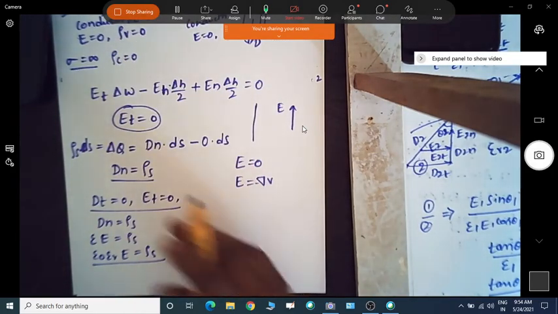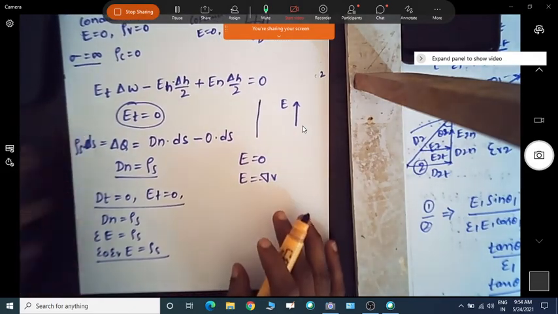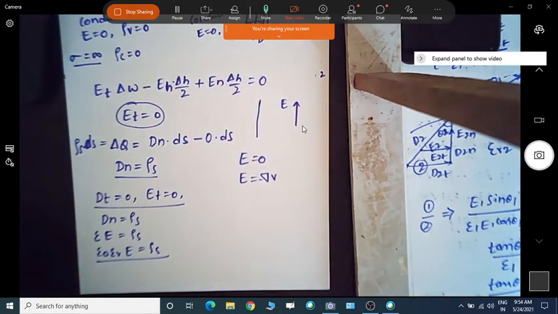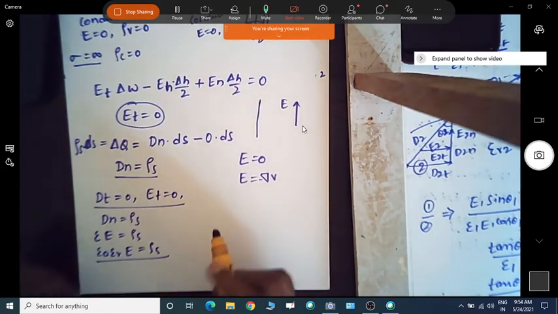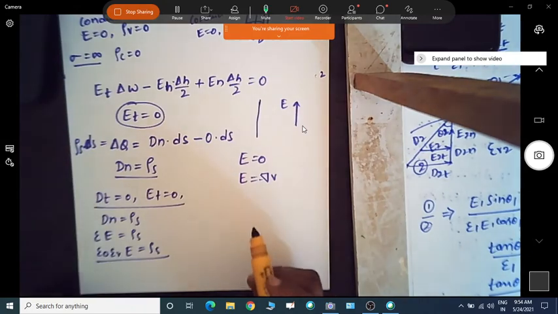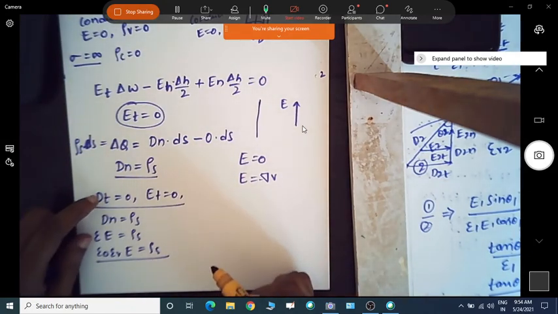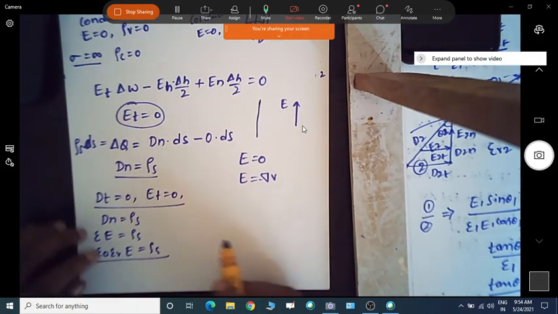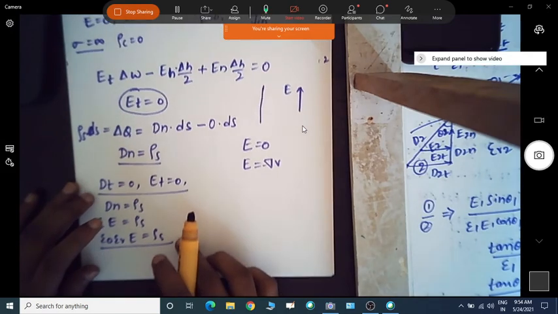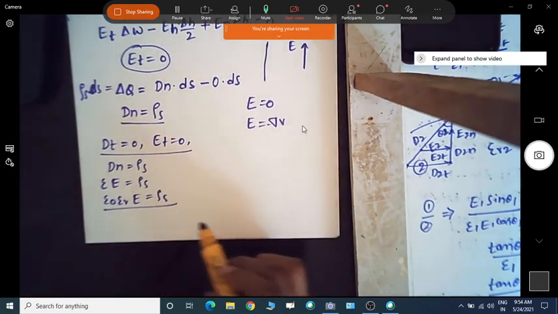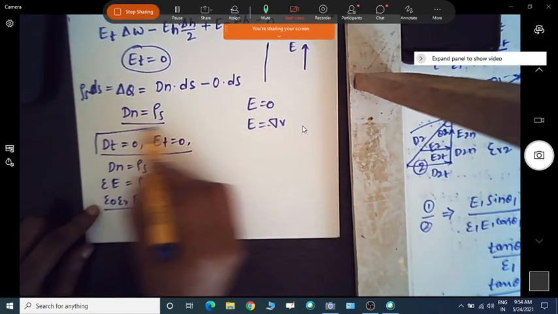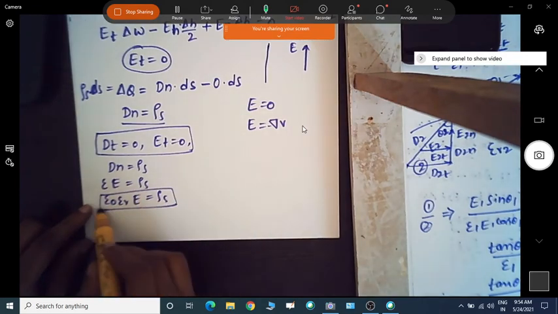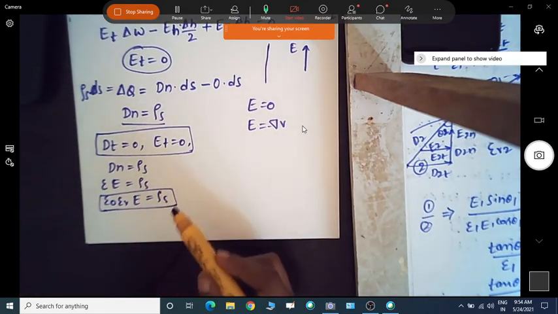That's why in many applications, like antennas or transmission line applications, the normal component of electric field is always put on the conductor, that is, the electric field orientation should be matched with the conductor field orientation. Then only will we get the maximum energy transfer. So this is about the dielectric and conductor boundary conditions, the conditions for those. An important